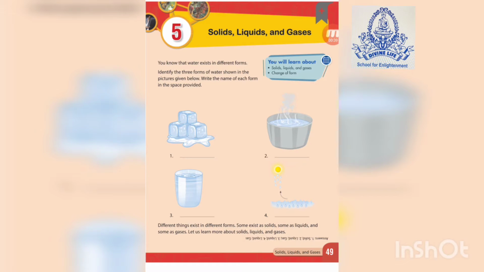Okay. And on the first page you can see that there is an ice cube. Ice cubes, you already know that they are hard, so what it means, they are solid. And in the second picture you can see liquid in a bowl, and what is coming from that? Water vapors. Water vapors are nothing but steam, which is nothing but gas. In the third picture you can see a glass filled with water. In the fourth picture you can see there is liquid which is evaporating with the help of the sun's heat. So what is happening? Liquid is getting converted to gas.